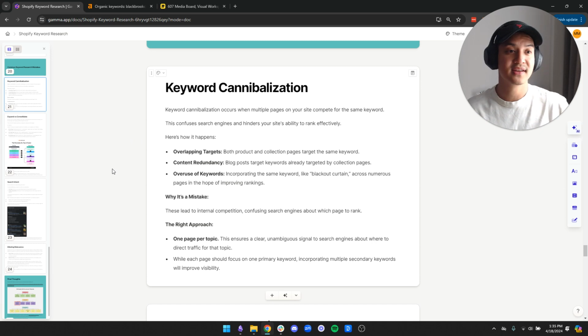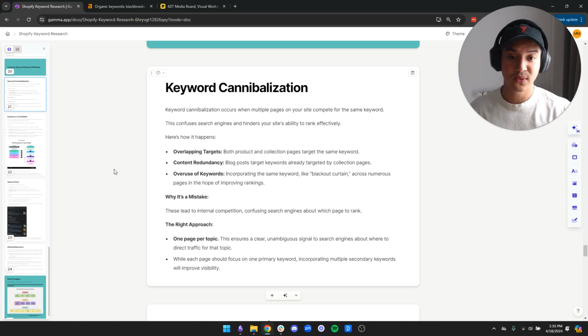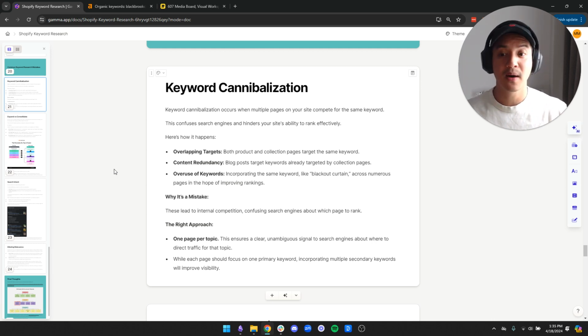And these are three ways it happens usually. Number one, overlapping targets. That happens when both product and collection pages target the same keyword, or even multiple collection pages target the same keyword and try to rank for it. Another way it can happen is content redundancy. That happens when blog posts target keywords that are already targeted by collection pages. And the last way is not as common, but can happen when you overuse keywords, when you use the same keyword across numerous pages, and that confuses the search engine as well.